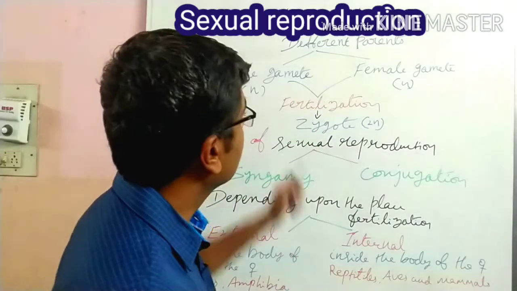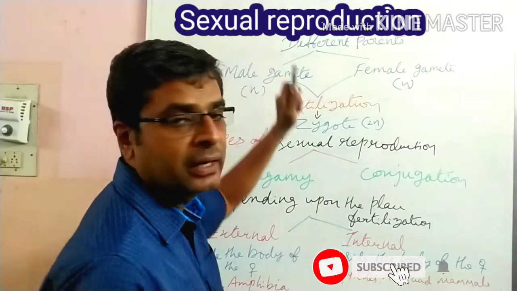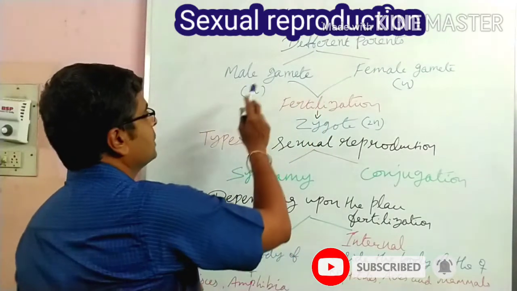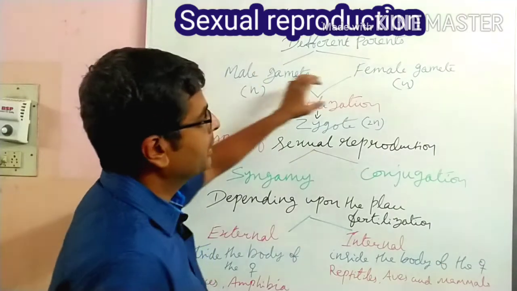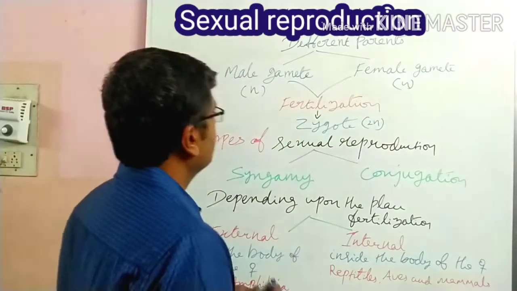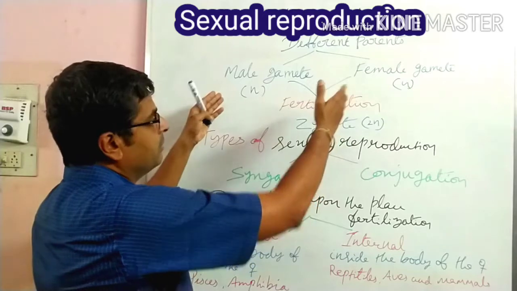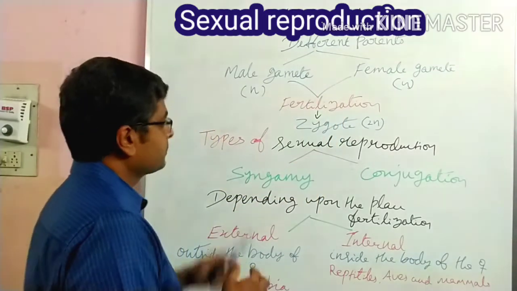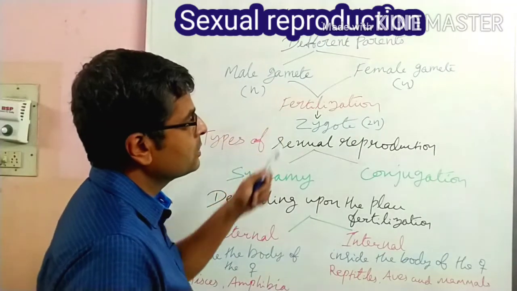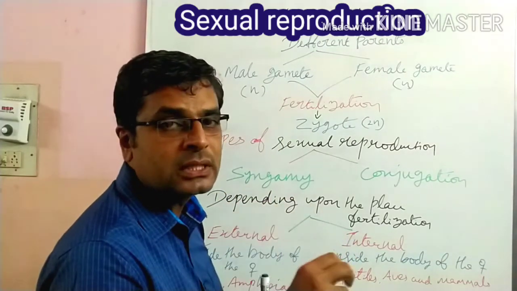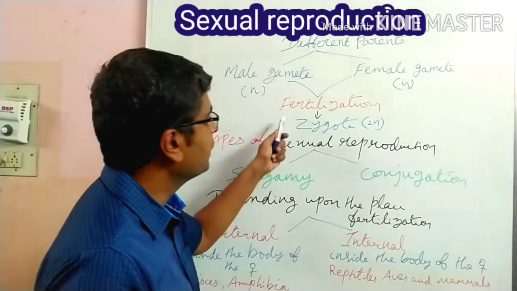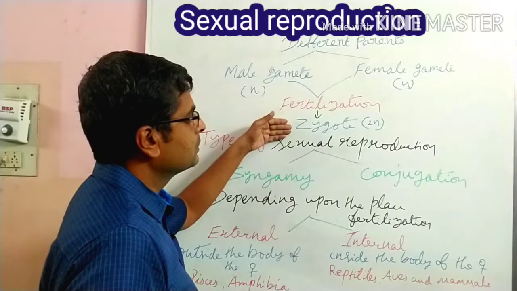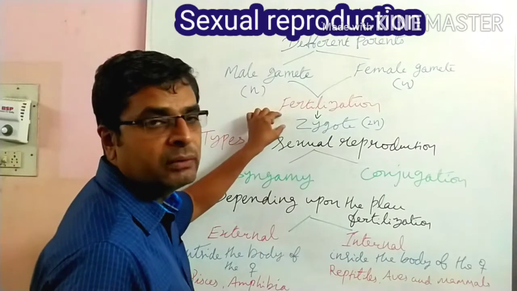In sexual reproduction, different parents, that means male and female parents, are involved. The male parent produces the male gamete, and the female parent produces the female gamete. These two gametes undergo fusion, or fertilization. The process in which fusion takes place is called fertilization. After fertilization, a single-cell diploid zygote will be produced.